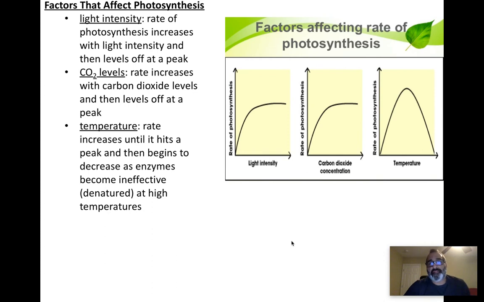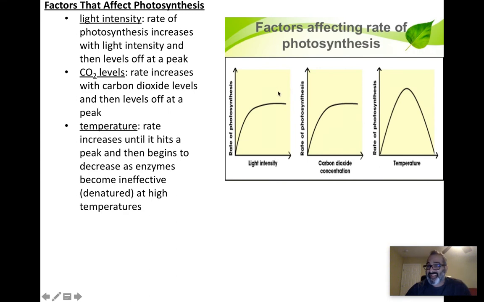What 3 things affect the rate or the speed of photosynthesis? They are light, carbon dioxide, and temperature. So if you shine light on a plant, the more light a plant has, the more intensity of light, it'll increase the rate of photosynthesis. But plants hit a maximum speed. There comes a point at which all of their chlorophyll, all the electrons have been energized or excited, and you can't energize or excite any more than all of them. So there's usually a max speed at which a plant can go.